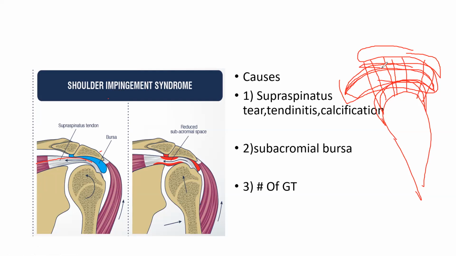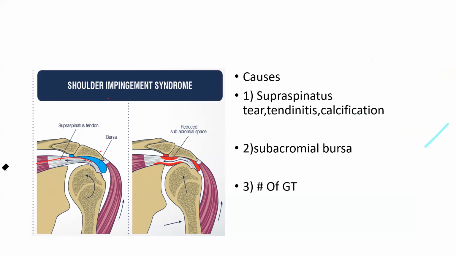So the subacromial space is normally occupied by a simple bursa, known as the subacromial bursa, the supraspinatus tendon, and then the humeral head. If anything happens in between, in the supraspinatus tendon, the humeral head, or the bursa, this space would be decreased. As soon as the space decreases, whenever you are doing abduction, after 60 degrees the head starts impinging on the muscle, and it gives you pain. The work of the supraspinatus is abduction.